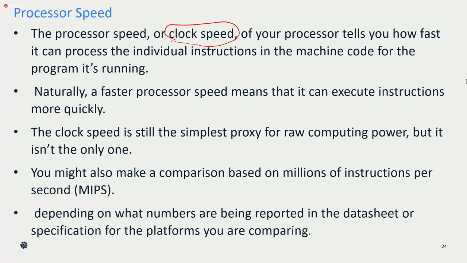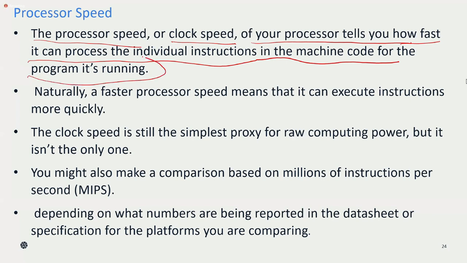If your processor speed is not so good, then definitely the time you take to execute the program or instruction will be more. That is what is important here. The processor speed, or clock speed, of your processor tells you how fast it can process the individual instructions in the machine code for the program running. Means when a program is running, how fast each instruction is executed depends upon your processor speed.